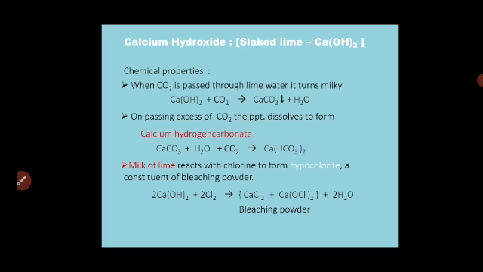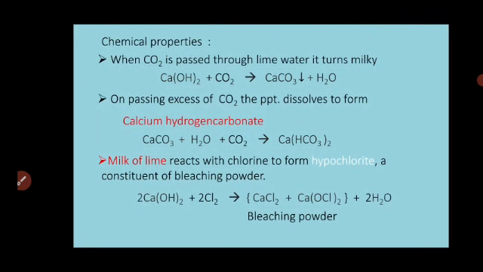Now the second reaction, that is milk of lime. Milk of lime, the suspension of calcium hydroxide or slaked lime, reacts with chlorine to form hypochlorite, that is CaOCl2, which is one of the constituents of bleaching powder. So Ca(OH)2, now this is in the form of suspension, remember, not dissolved completely in water, plus when chlorine gas is passed through this, it forms CaCl2 plus CaOCl2.